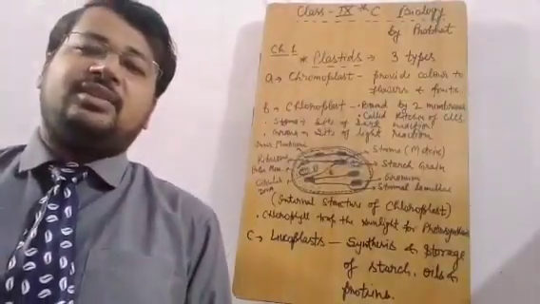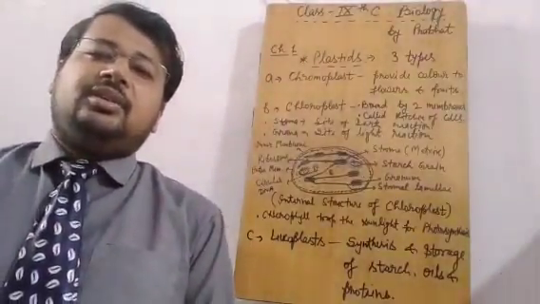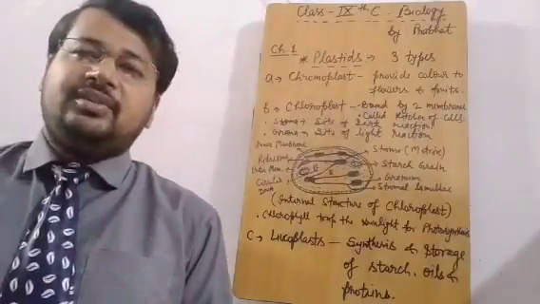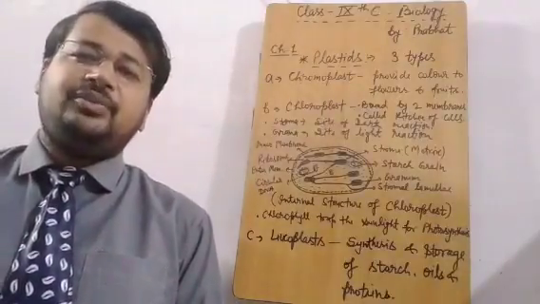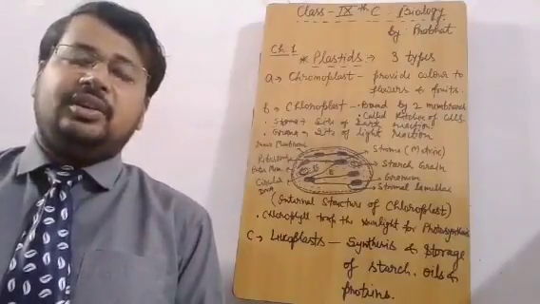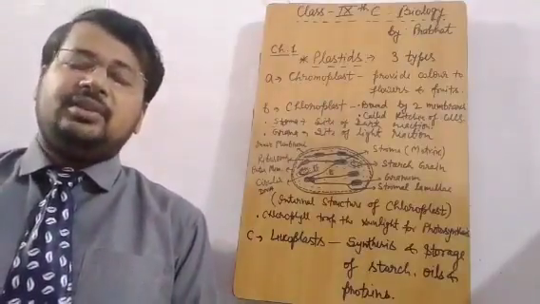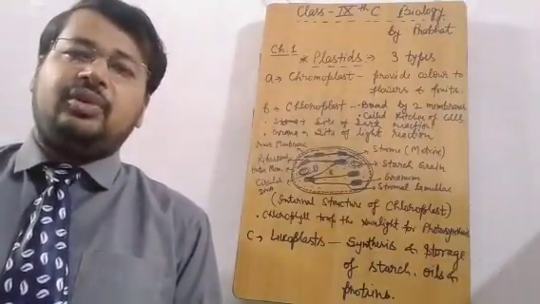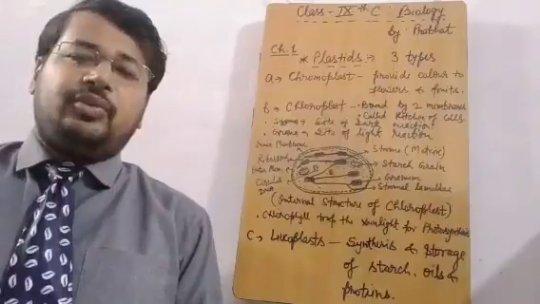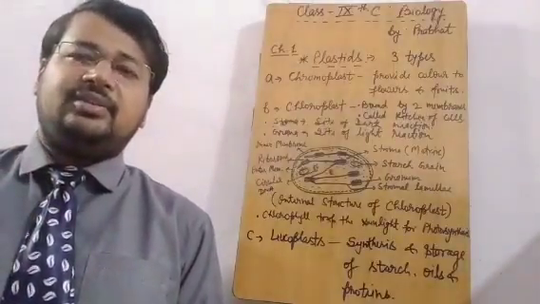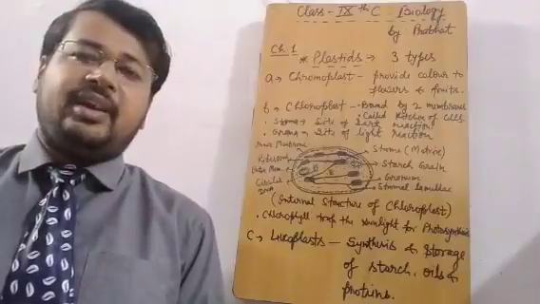Because plants are the producers, they are involved in the process of photosynthesis, and the food that is the result of photosynthesis is used in different processes of plants. After that, the excess food is stored in roots, fruits, leaves, and stems, and we are dependent on that source of food directly or indirectly.